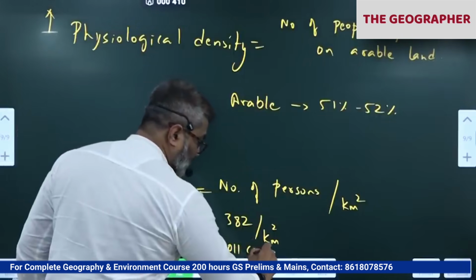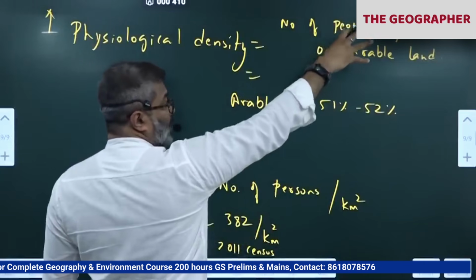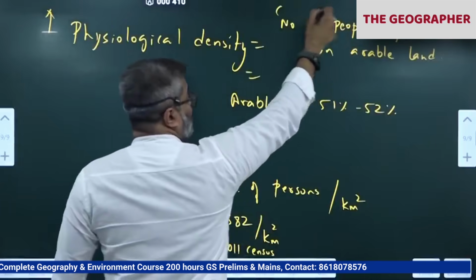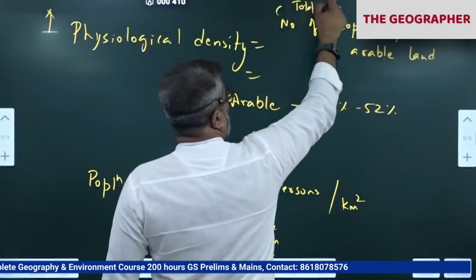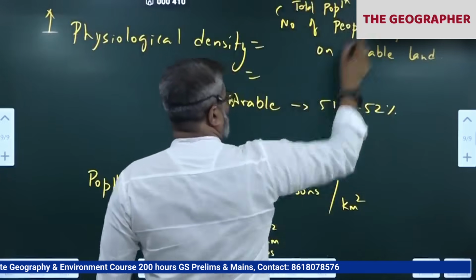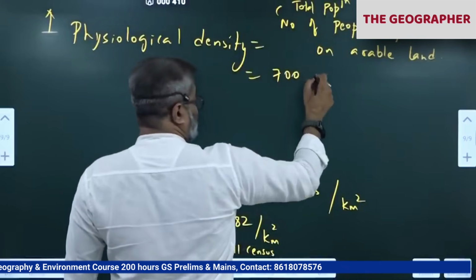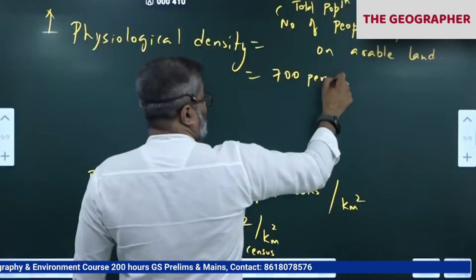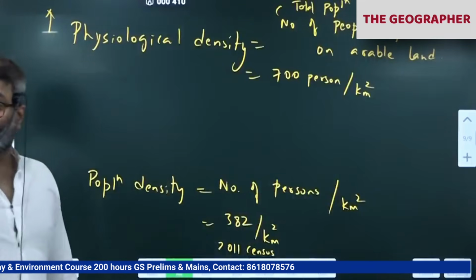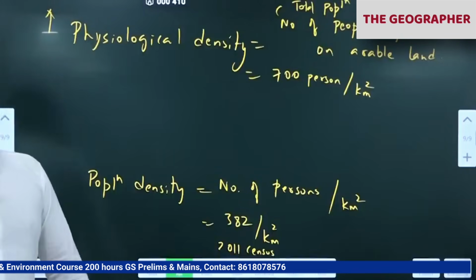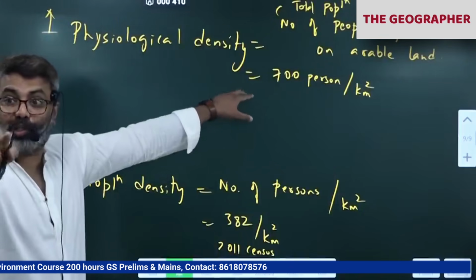Whereas our physiological density is the total population dependent upon arable land. If you take the number of people here, it means total population divided by arable land. Our physiological density is 700 persons per square kilometer of arable land. So it is very high. Population pressure is very high. So physiological density talks about population pressure on agriculture.